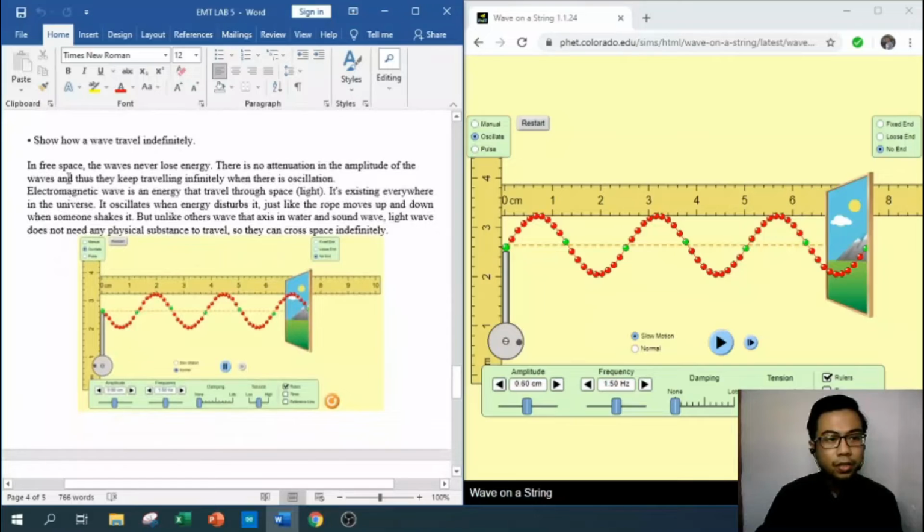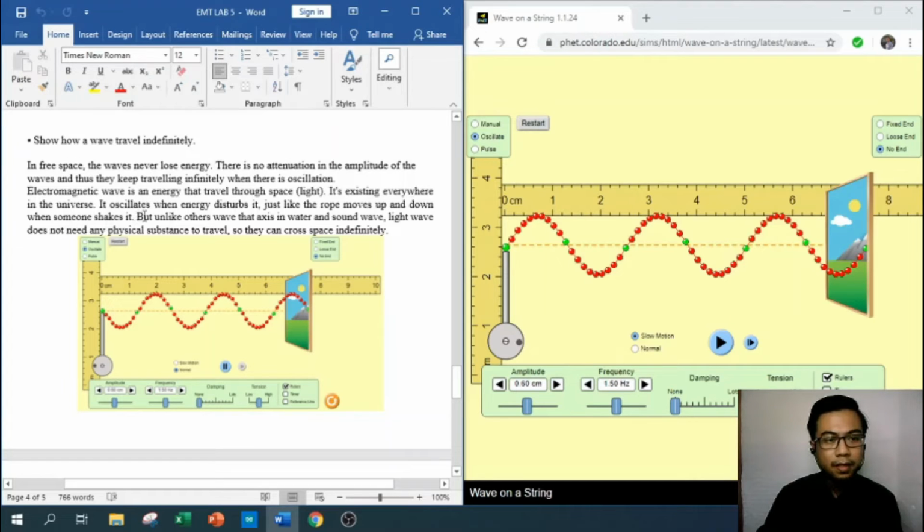Next, how a wave travels indefinitely in free space. The wave never loses energy. There is no alteration in the amplitude of the wave, and thus it keeps traveling infinitely when there is oscillation. An electromagnetic wave is energy that travels through space, which is light, existing everywhere in the universe.